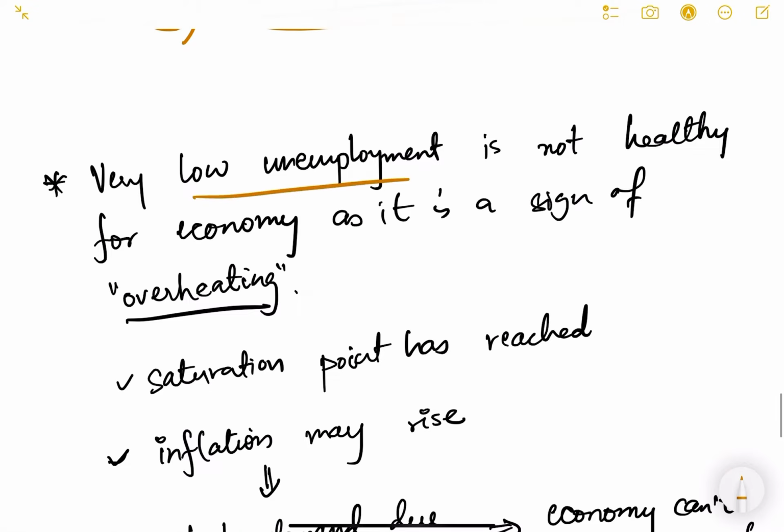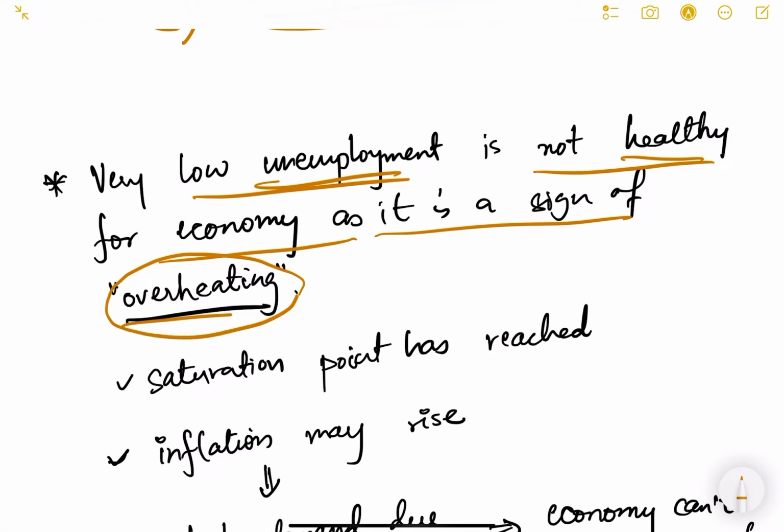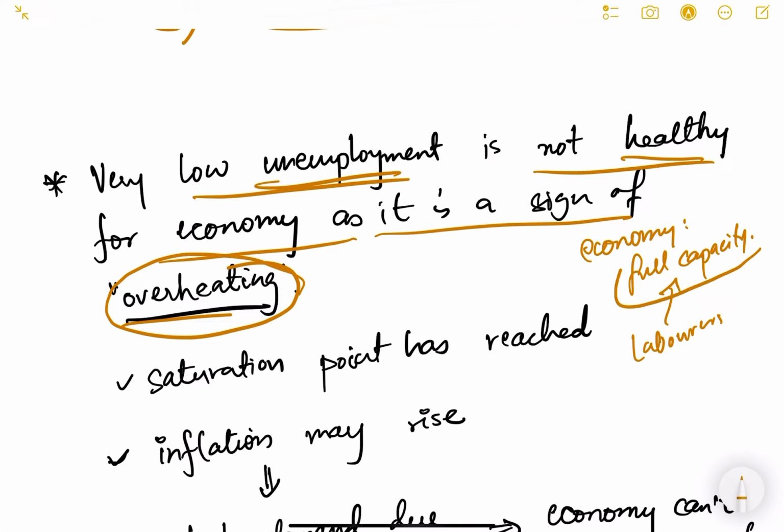Now, is very low unemployment healthy for the economy? No. Very low unemployment is also not healthy for the economy, as it is a sign of overheating. Overheating meaning the economy is already working at its full capacity. Any more addition of laborers and any more demand to such full capacity will result in overheating of the economy. Overheating meaning it will not be able to supply whatever the economy is demanding more, and therefore inflation will rise.